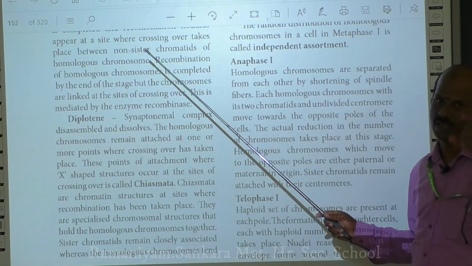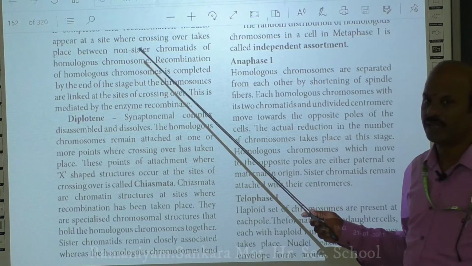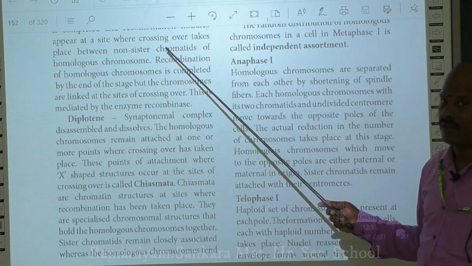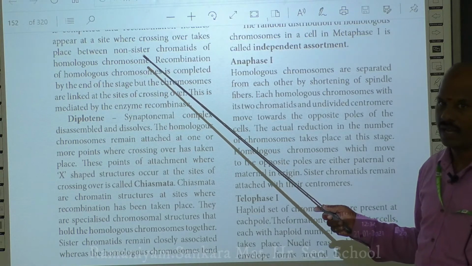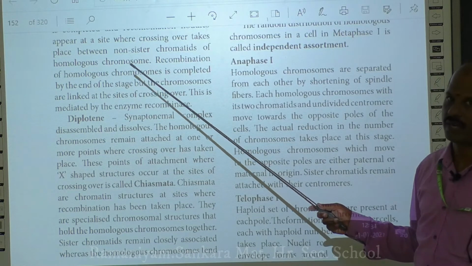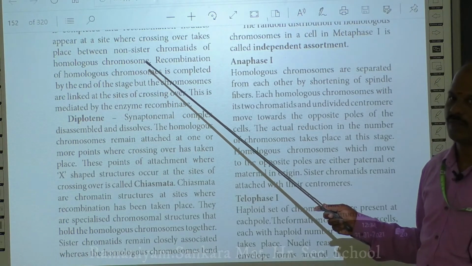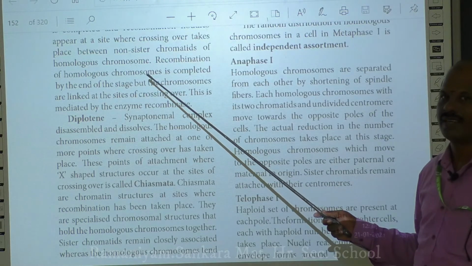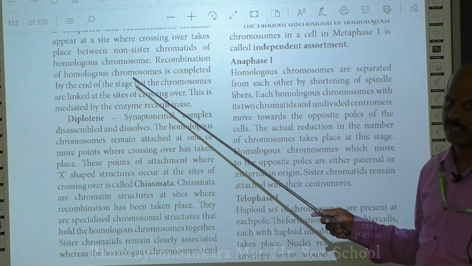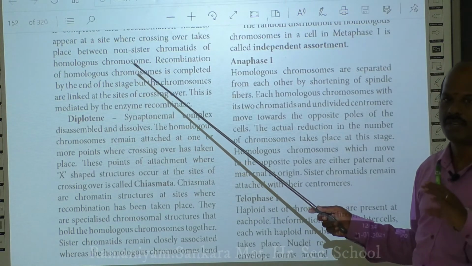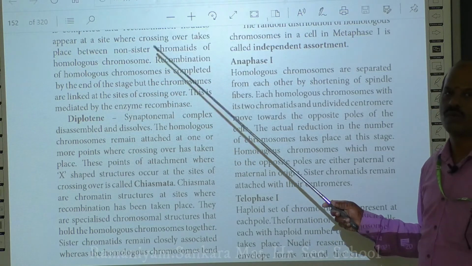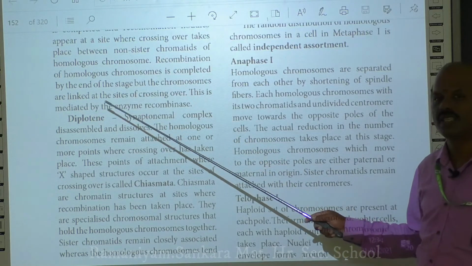So the important feature taking place in the Pachytene is that the tetrads are clearly visible, and there is formation of the recombination nodule. This is followed by the attachment of the sister chromatids, which is called crossing over. At the point of crossing over, exchange of genetic material takes place, usually mediated by recombinase, an enzyme. So finally the recombination, or the exchange of genetic material between the chromatids, takes place. So the recombination is completed in the Pachytene stage.